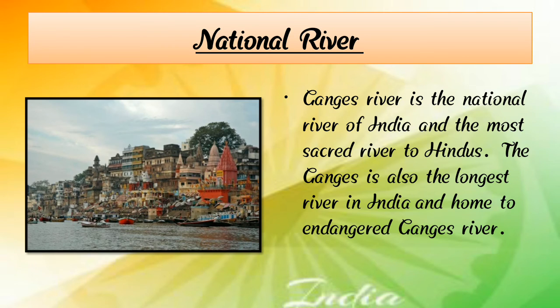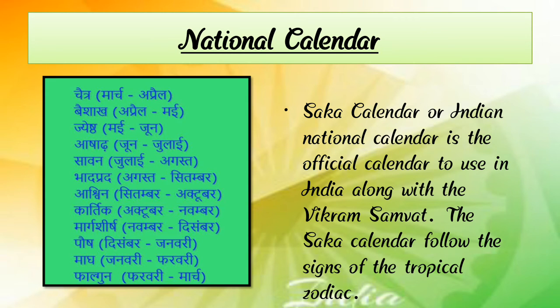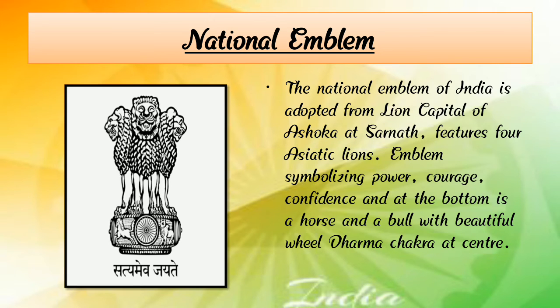Our national river is Ganga. Ganga is our national river. The national calendar is Vikram Samvat. The national emblem is the Ashoka four lions, at the capital of Ashoka, and the four lions symbolize power, courage, and confidence, and at the bottom a horse and a bull, with a beautiful wheel, the Dharma Chakra. So it's our national emblem.